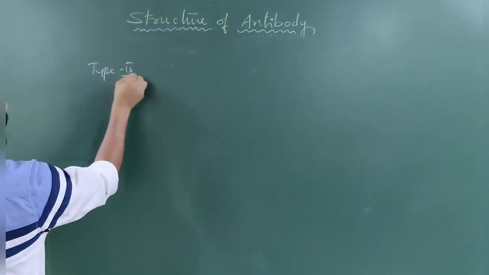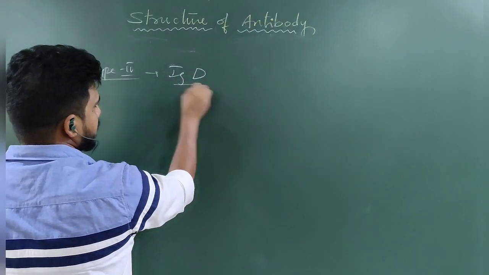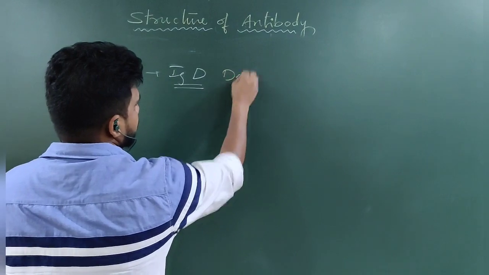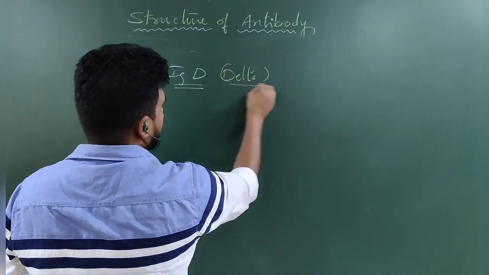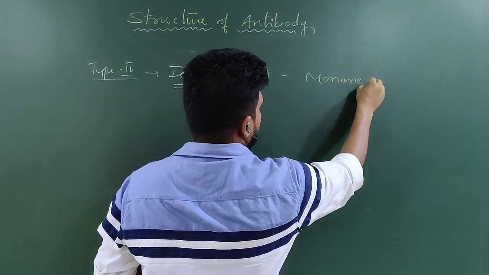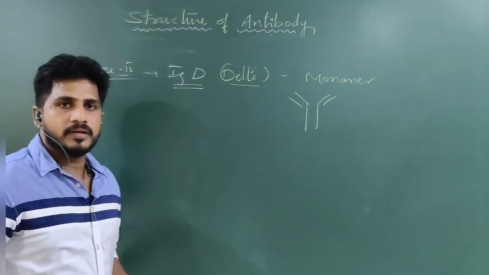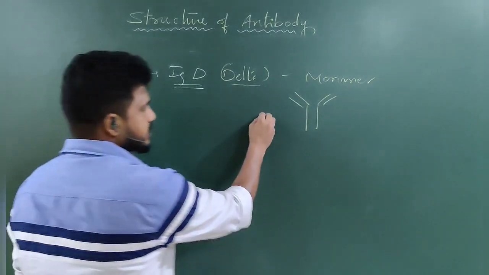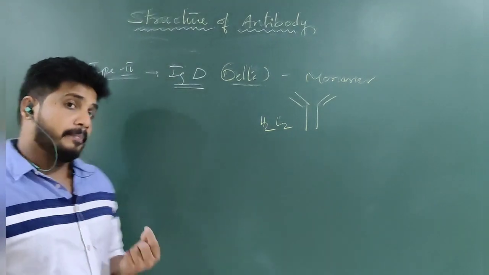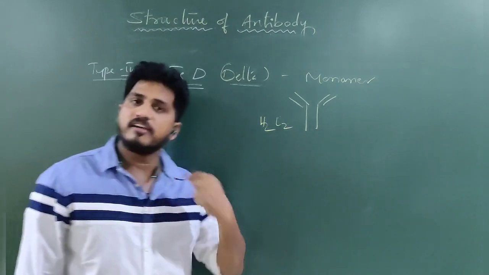Type 4, immunoglobulin D. D means delta type. They are also monomers. Monomer means a single unit, so number of heavy chains 2, number of light chains 2. In the case of a pentamer, number of heavy chains 5, number of light chains 5.